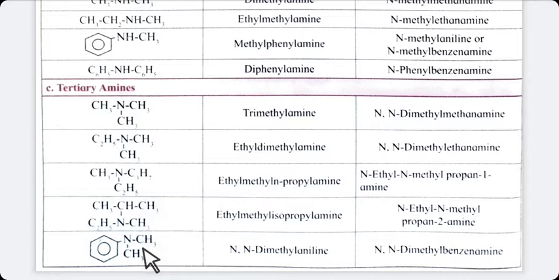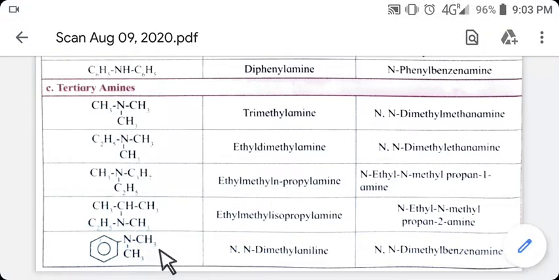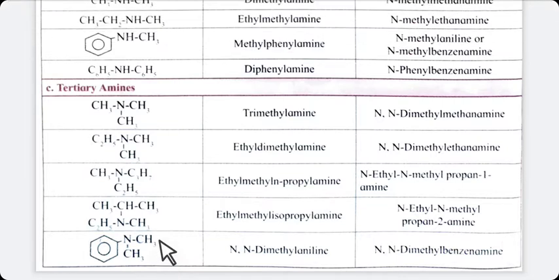Now next, only IUPAC nomenclature is suitable for this example, but you can name it as N,N-dimethylaniline. The aromatic ring with NH2 means aniline, 2 CH3 means dimethyl, and N means tertiary amine.